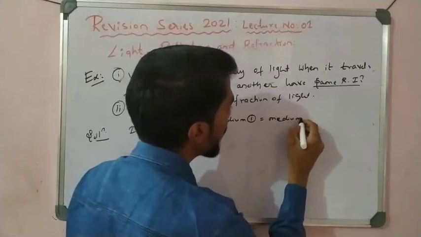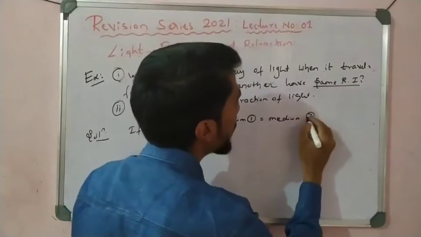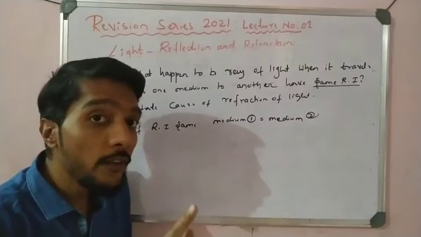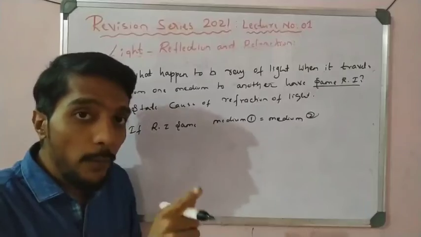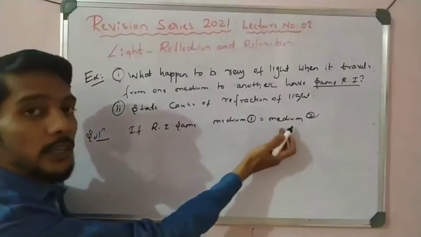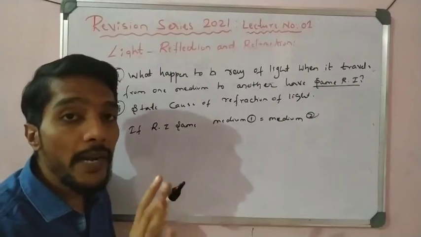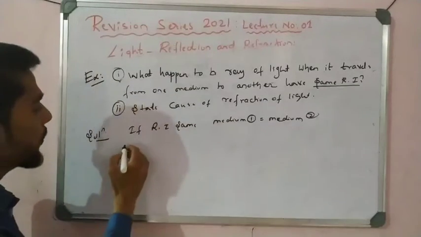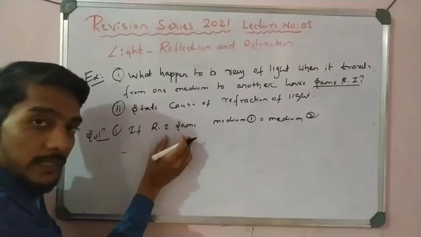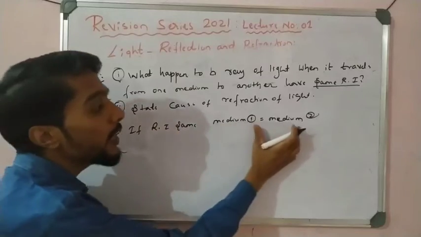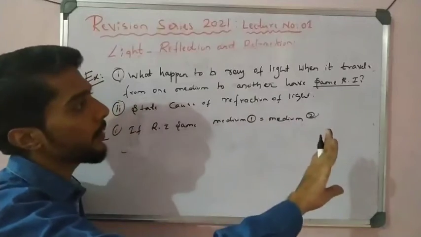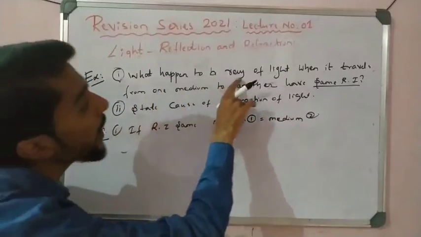You have to remember, both mediums are the same. Light bends only when the medium is different. If the refractive index is the same, the medium is the same, so no bending of light takes place. It means both are air, both are water, or both are glass. So in that condition, what happens to the ray of light?